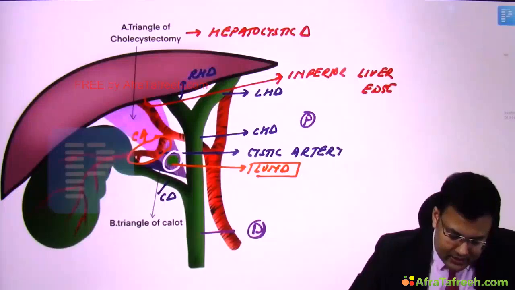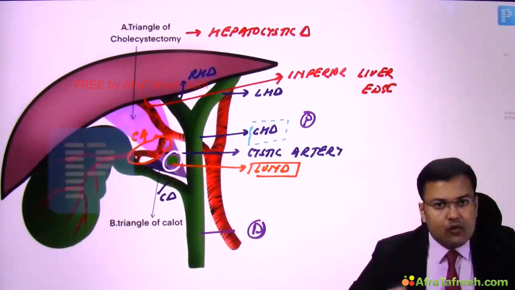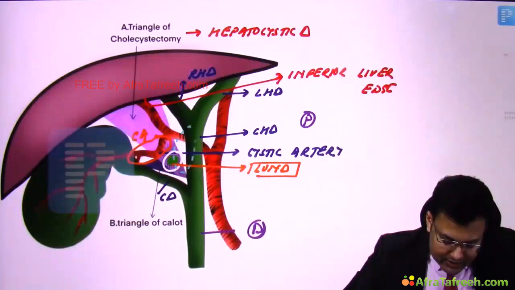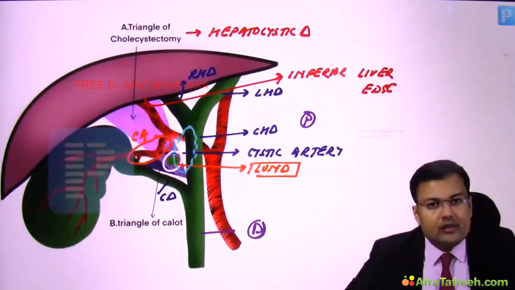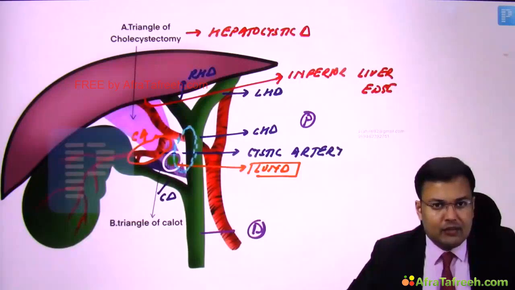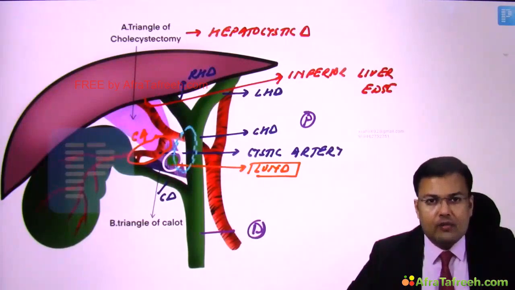Obviously it's the common hepatic duct. And in the common hepatic duct, which wall? Lateral or medial? So obviously it's this, yes, the lateral wall. So the most commonly injured part of the bile duct in lap cholecystectomy is the proximal part, or the lateral wall of the common hepatic duct.